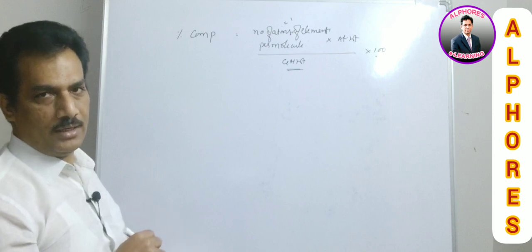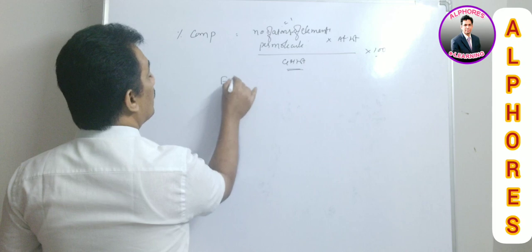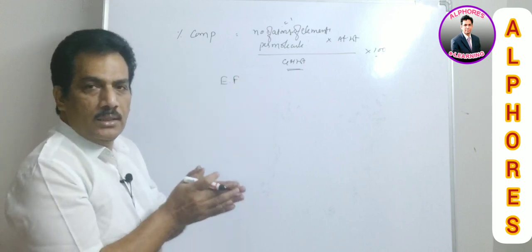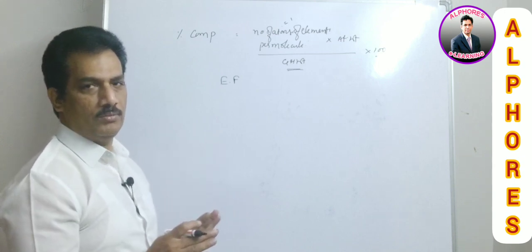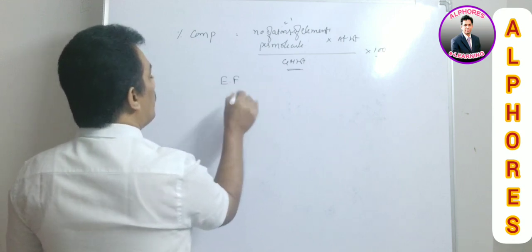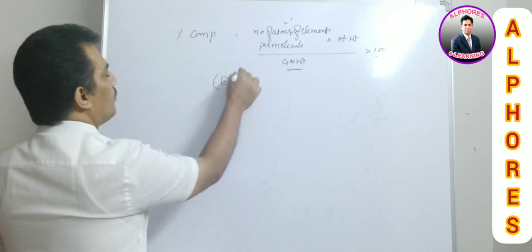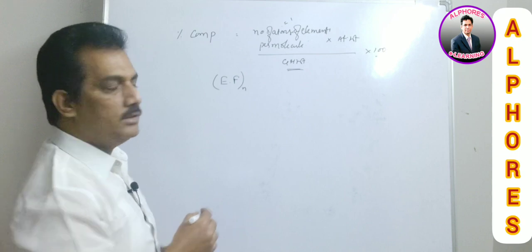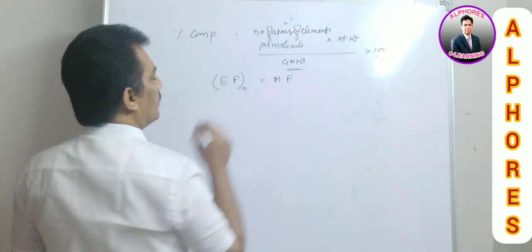We discussed that already. Now, what is the empirical formula? It is nothing but the formula that gives the simplest ratio among the elemental atoms present in the molecule. Is it not? This empirical formula and molecular formula are related as: empirical formula multiplied with n, an integer, is equal to the molecular formula.